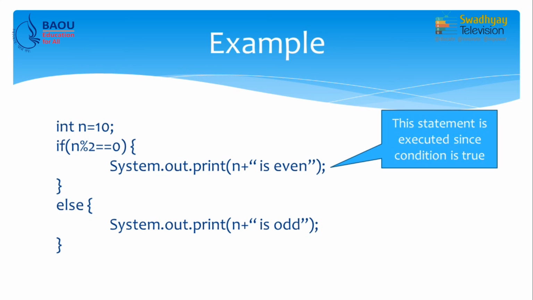So, here we write the condition inside parentheses, which is n % 2 == 0. If this condition is true, which it is in our case, the program will print 10 is even. Suppose the value of n is 11, then the else part is executed and the program will print 11 is odd. So, I hope you understand if else statement through this example. The condition may be anything, but depending on whether it is true or false, if it is true, the if part is executed, if it is false, the else part is executed.